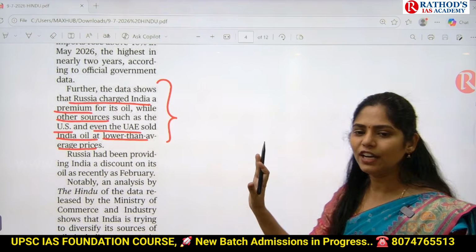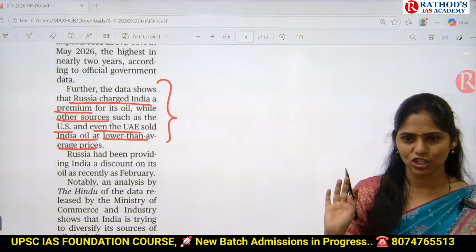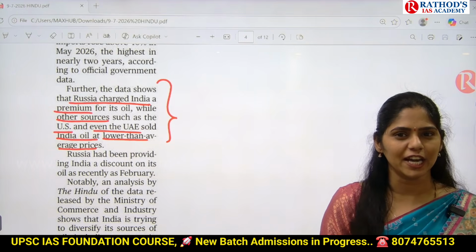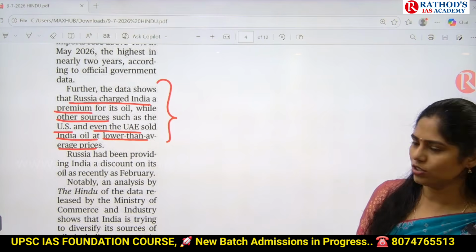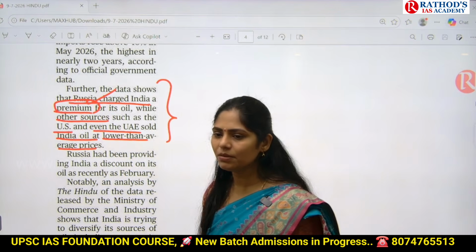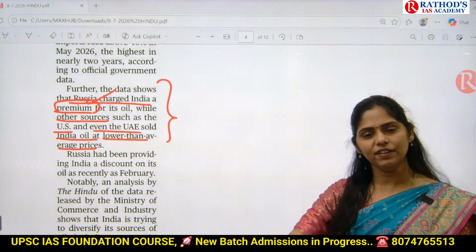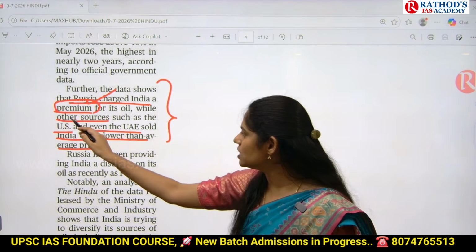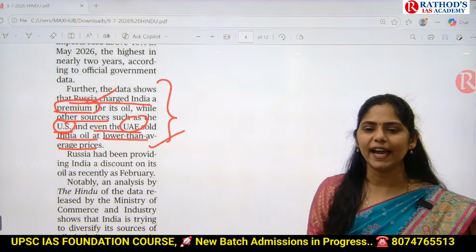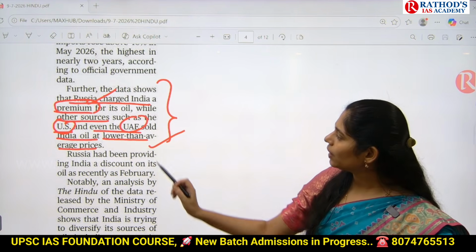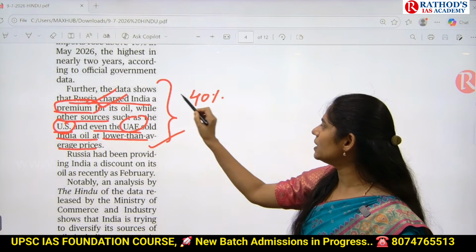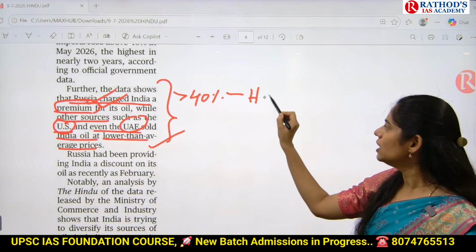We bought more than 40% of oil from Russia, but it sold at a premium. Premium means high cost or low cost? High cost. So Russia sold oil to India at a premium cost, that is high cost. And if we compare with other countries like the US and UAE, they sold oil to India at lower than average price. But how much oil did we purchase? More than 40%, that too at higher cost.